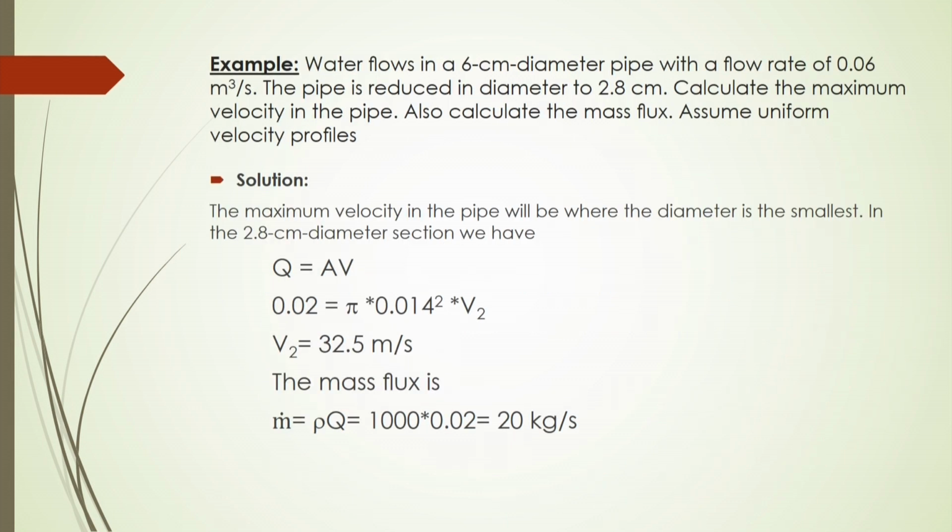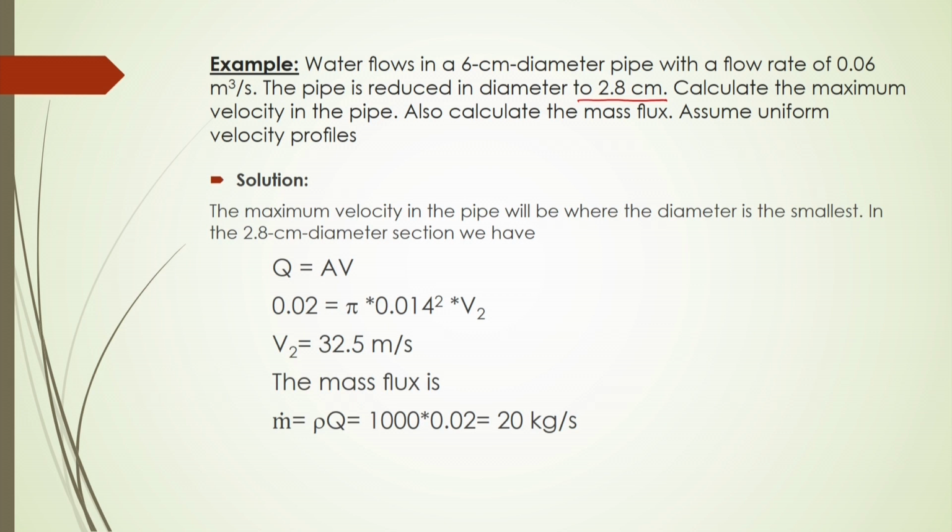Similarly, suppose water flows in a 6 centimeter diameter pipe with a flow rate of 0.06 meter cube per second. The pipe is reduced in diameter to 2.8 centimeter here, from 6 centimeter to 2.8 centimeter.